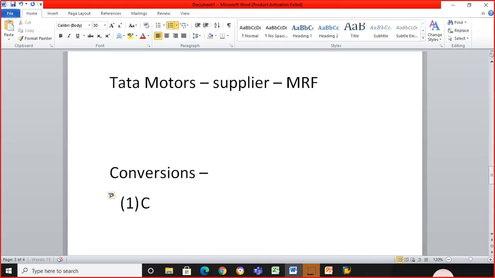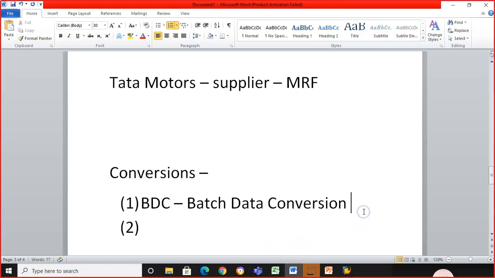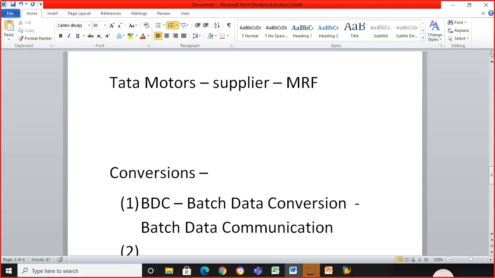We have call transaction. We basically have the BDC. BDC stands for batch data conversion, or it is also called batch data communication. In some books they will give it as batch data conversion. Actually, batch data communication was the original abbreviation.